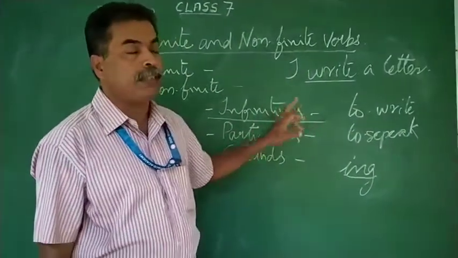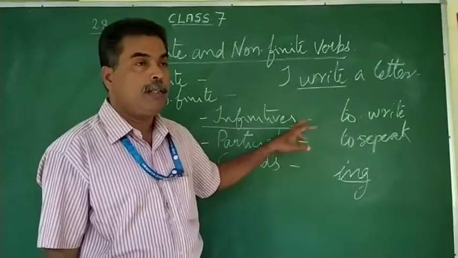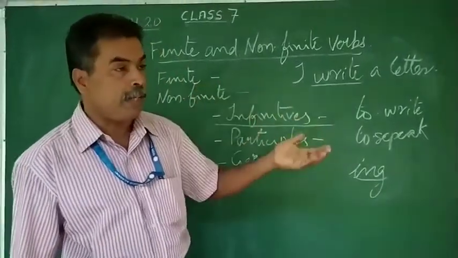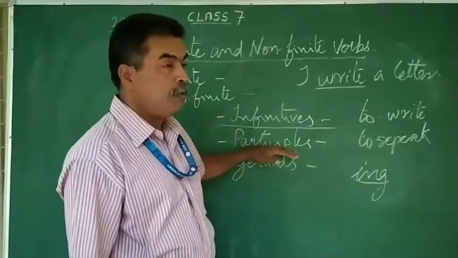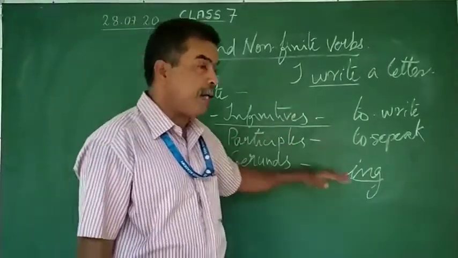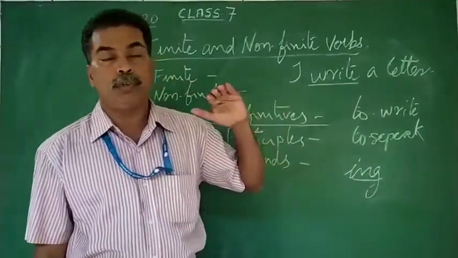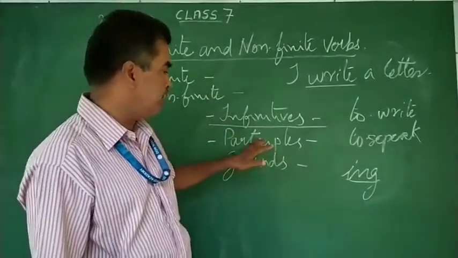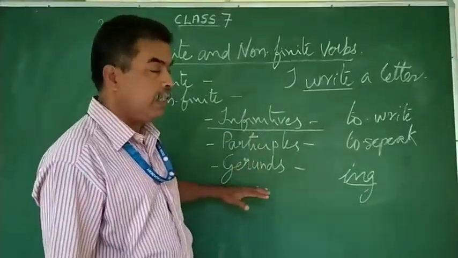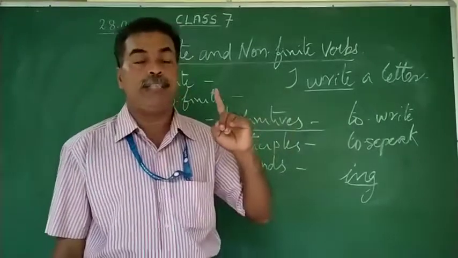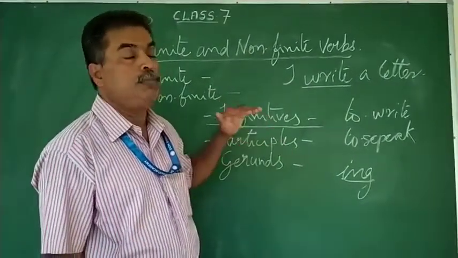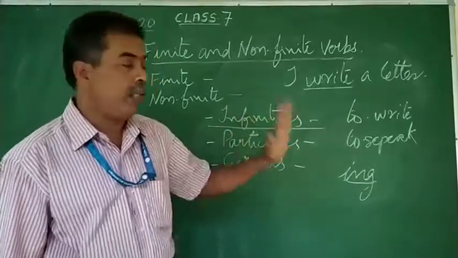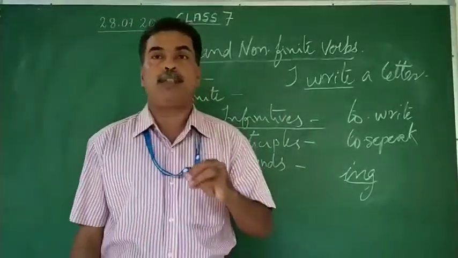Participles, there are two, present participle and past participle. Past participle you are quite aware of, because when we studied the different forms of the verb, you studied the third form, ed or en form. Present participle is the ing form used in all the continuous tenses. And then you have the gerund. Gerund is again an ing form of a verb, but used as a noun to be the subject or object of a sentence. With that I stop today.